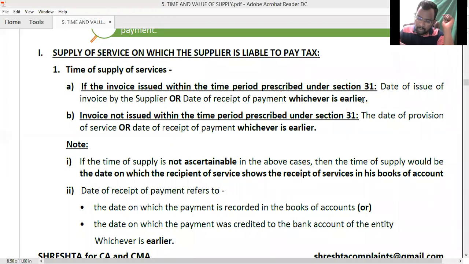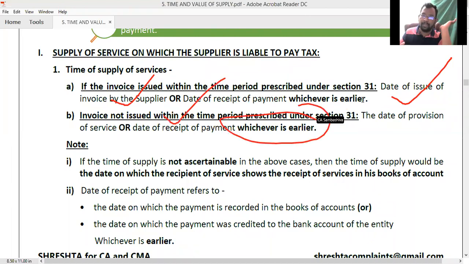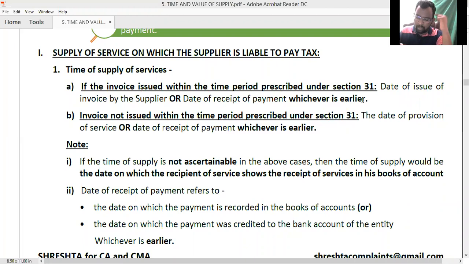If invoice was not issued, then it is a comparison of date of provision of service and date of receipt of payment, whichever is earlier. Clear, ma'am?